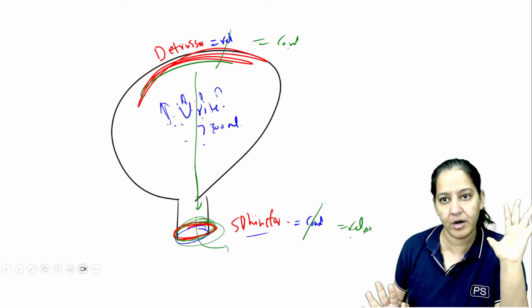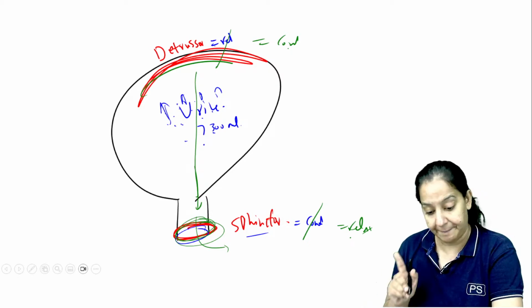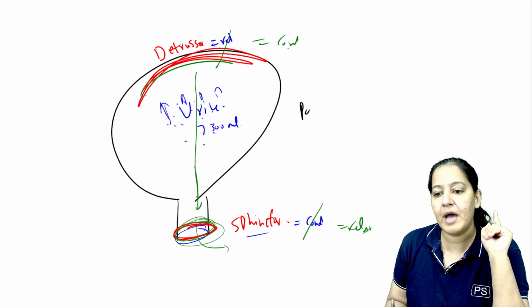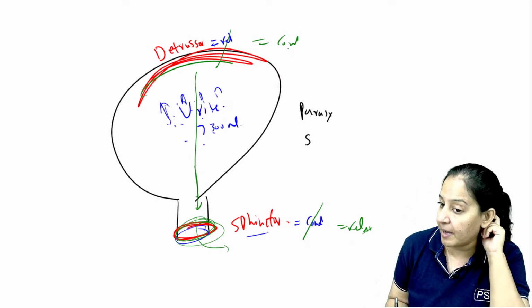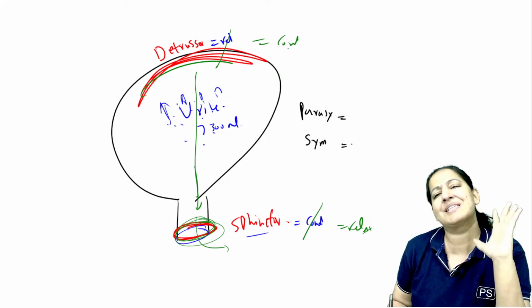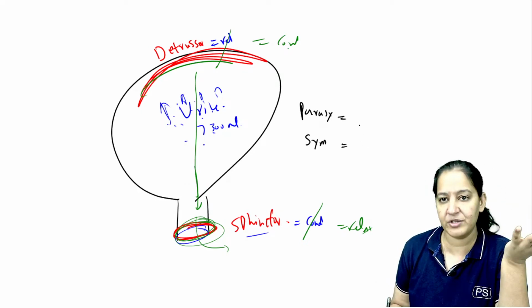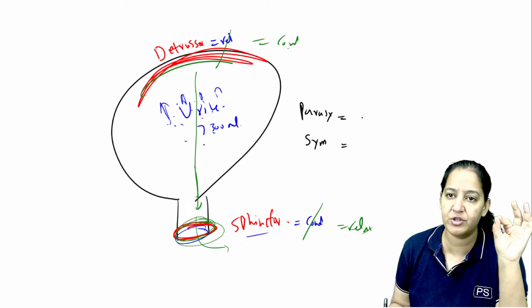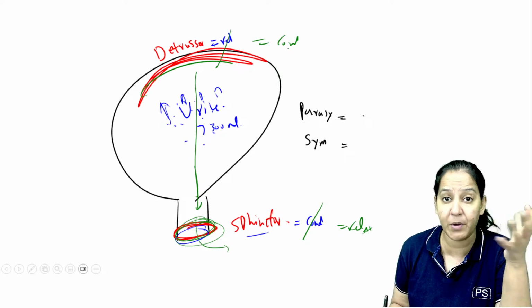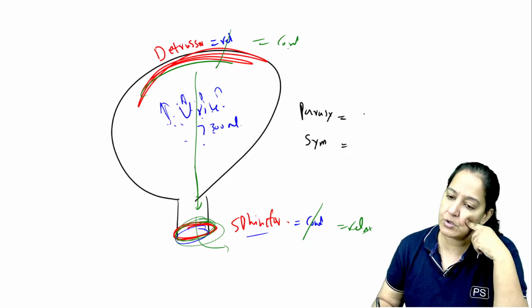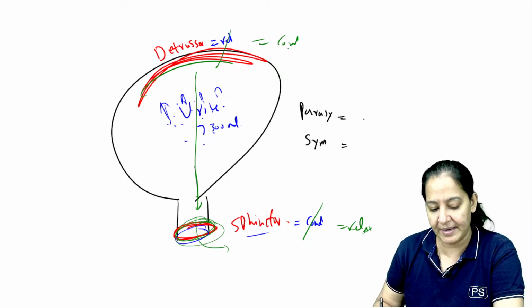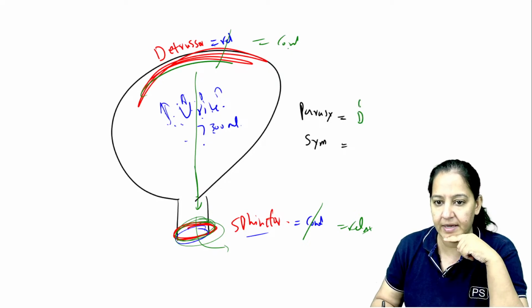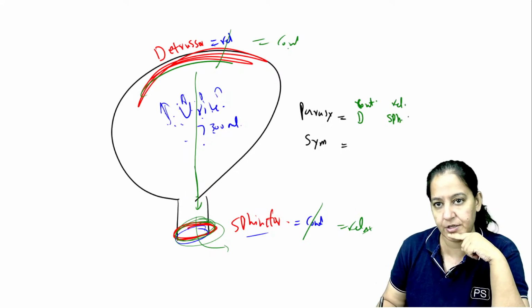Say yes. You got my point. Now you tell me if you understand this. What happens during the parasympathetic system and what happens during the sympathetic system? In the parasympathetic system, if we want to do micturition, we can do it. There is no problem in that. We can use the washroom, and whenever the urine accumulates beyond a critical volume, we can do that. So during the parasympathetic system, the detrusor is contracted and the sphincter gets relaxed. Am I right? During micturition.